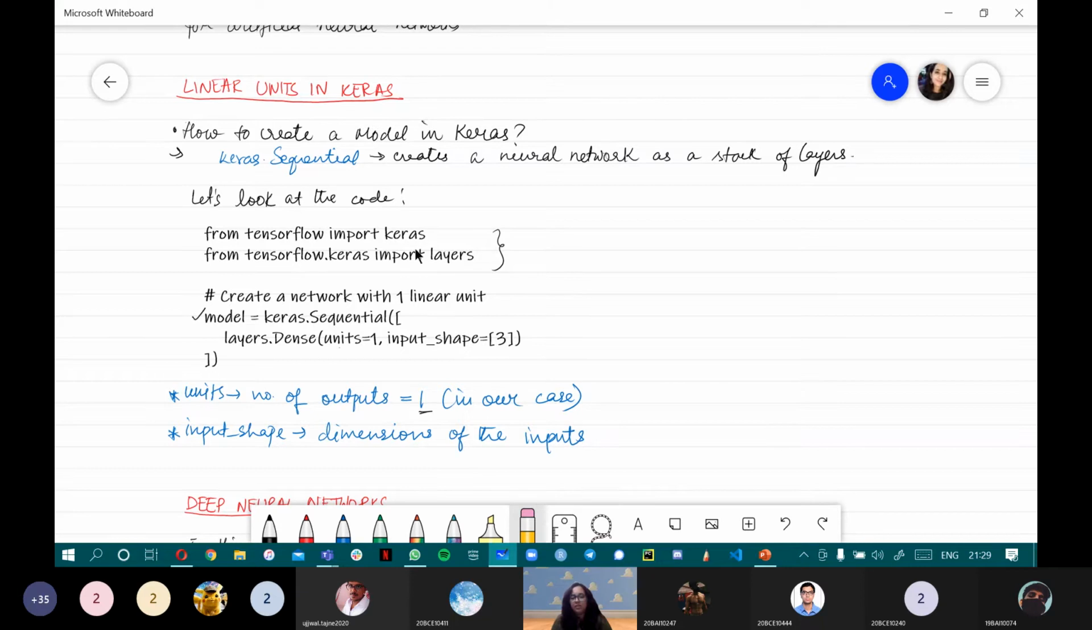So don't get really intimidated by this piece of code over here. I will be sending this across as well. So maybe when you're free, you can just try out what happens when you type these lines of code in your IDE and see what happens.